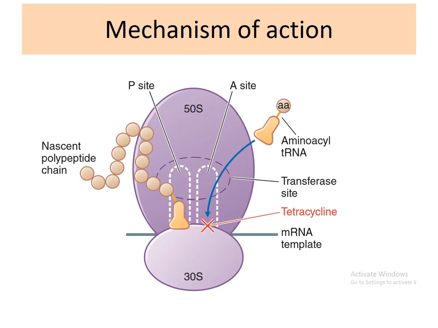So this is the pictorial representation. As you see, there are 50S as well as 30S subunits, and in the 50S subunit there are two separate sites, P site as well as A site. The amino acyl tRNA comes and binds to the A site for the peptide chain synthesis. Our tetracycline goes and binds to the 30S and interferes with the binding of amino acyl tRNA to the A site of 50S. So there is inhibition of binding of amino acyl tRNA to the A site. So the peptide chain synthesis will be inhibited.